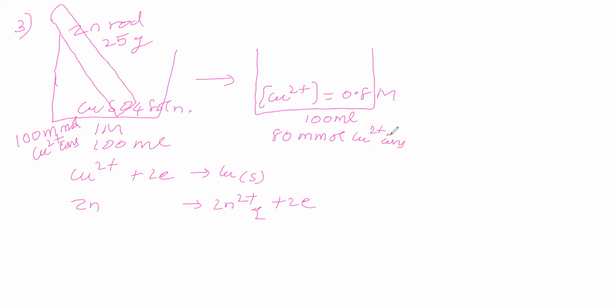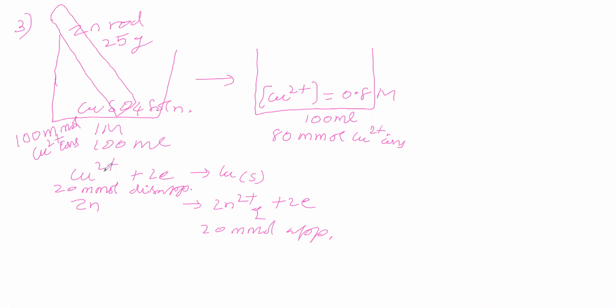So how many millimoles of copper ions are disappearing? You see here 100 millimoles of copper ions are there. Here 80 millimoles of copper ions present. So 20 millimoles of copper ions are disappearing. That means 20 millimoles of zinc ions are appearing. Do you agree with it?